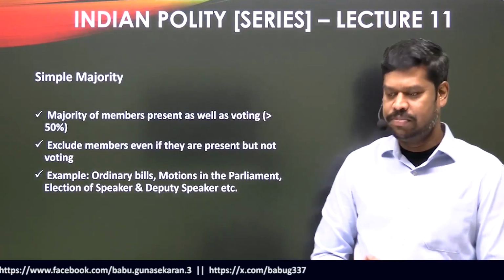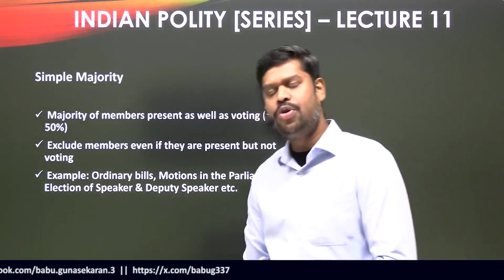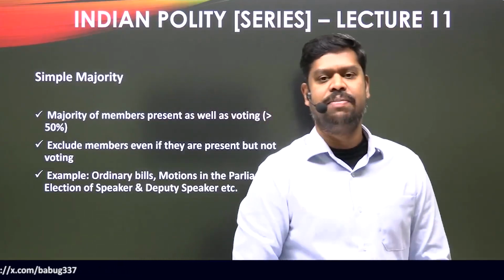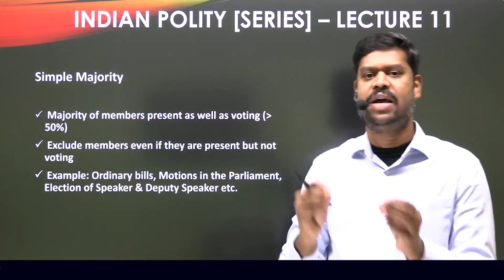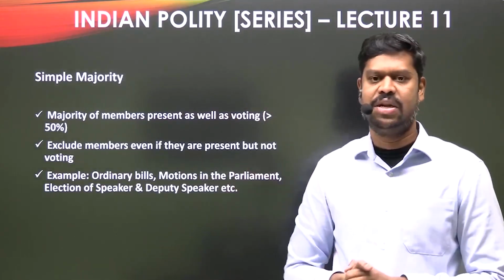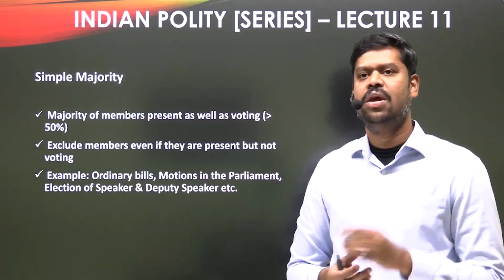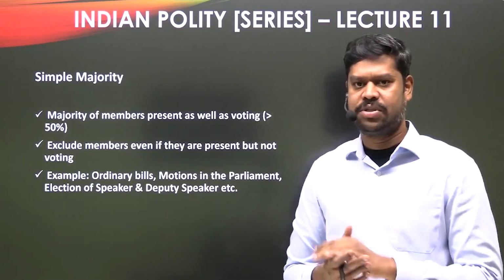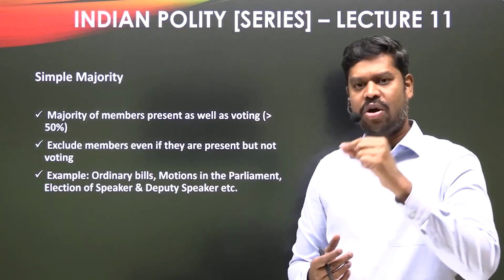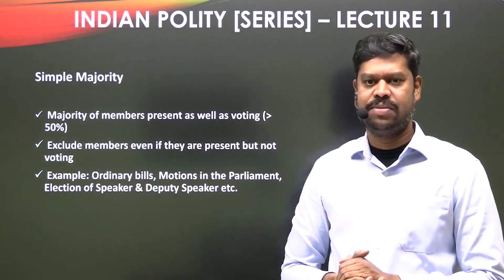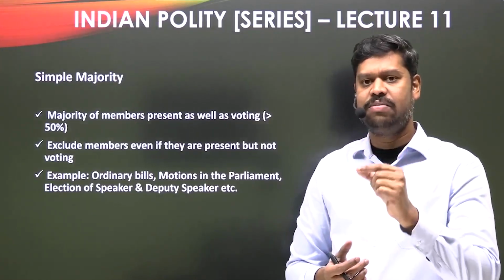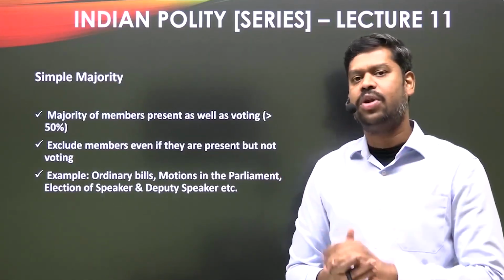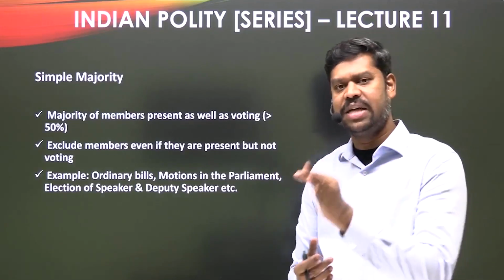Now what is a simple majority? To put it in a very simple way, a simple majority is the majority of the members present as well as voting. So that is basically what is called majority. When I use the word majority, it is always more than certain numbers. So when you talk of simple majority, what do you understand by it? It is a majority of the members present as well as voting. So the keyword that you have to take into consideration is present as well as voting.